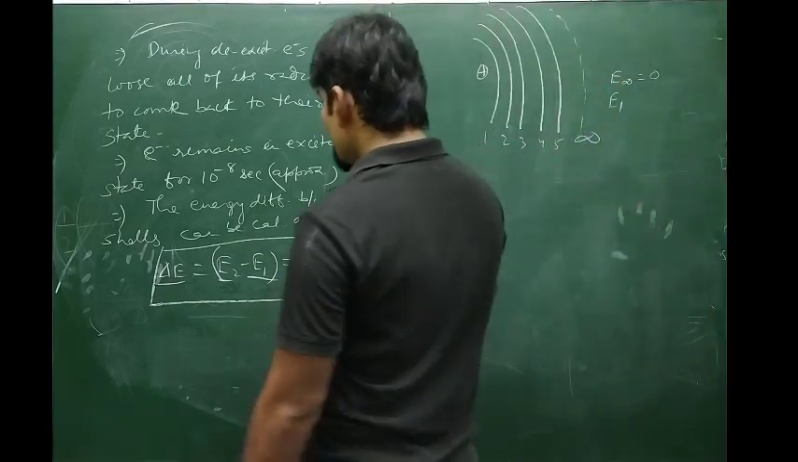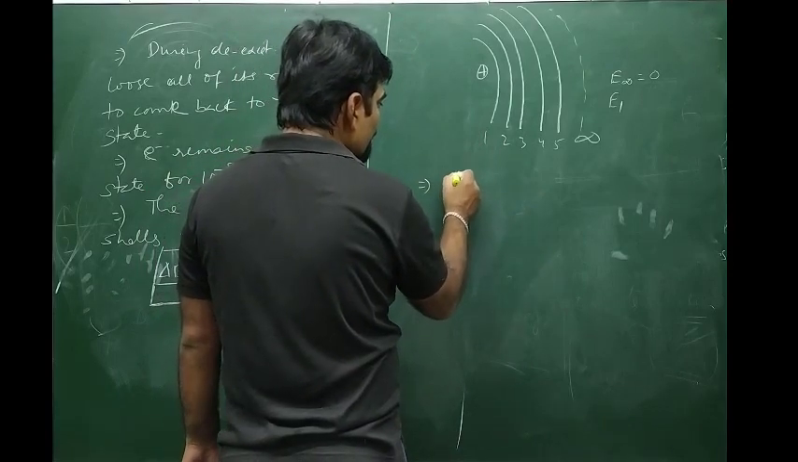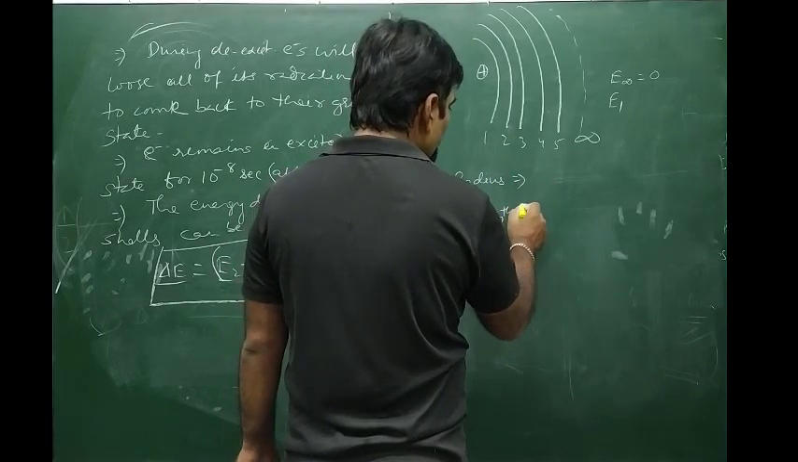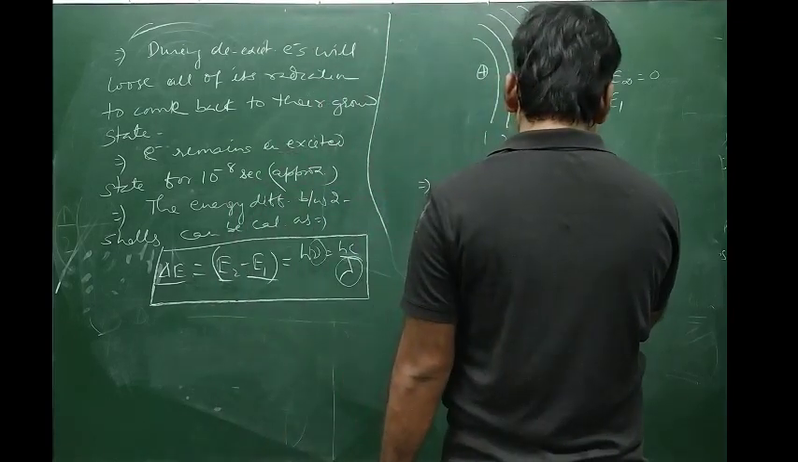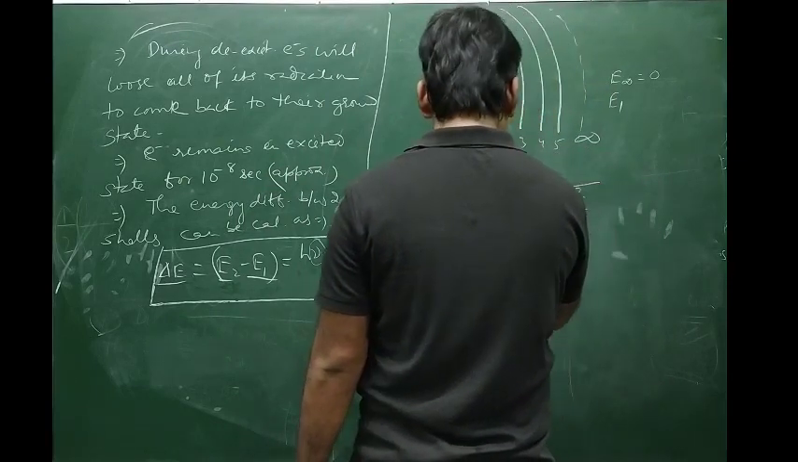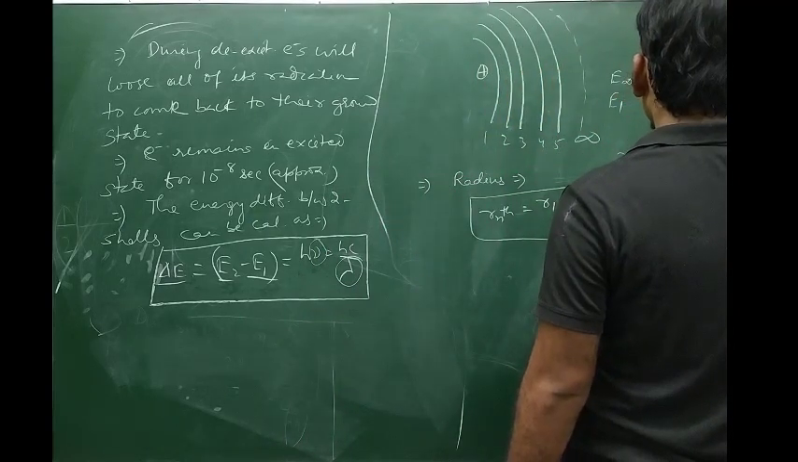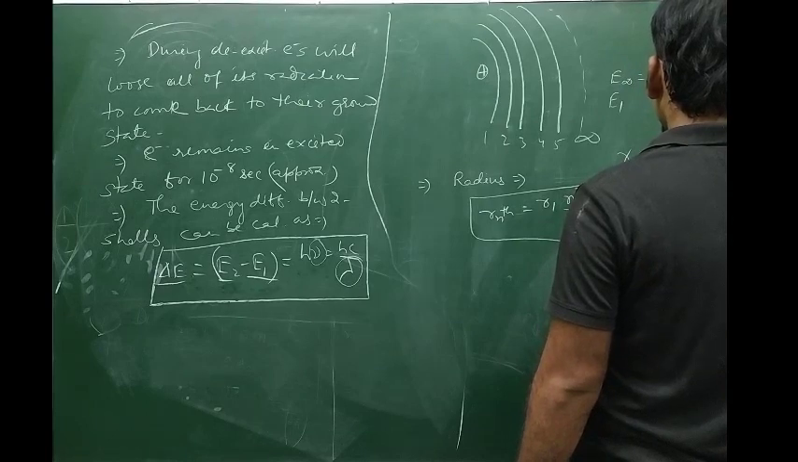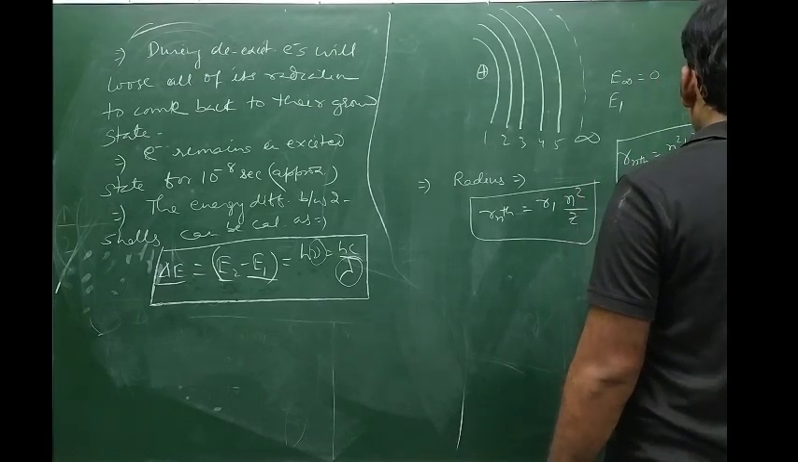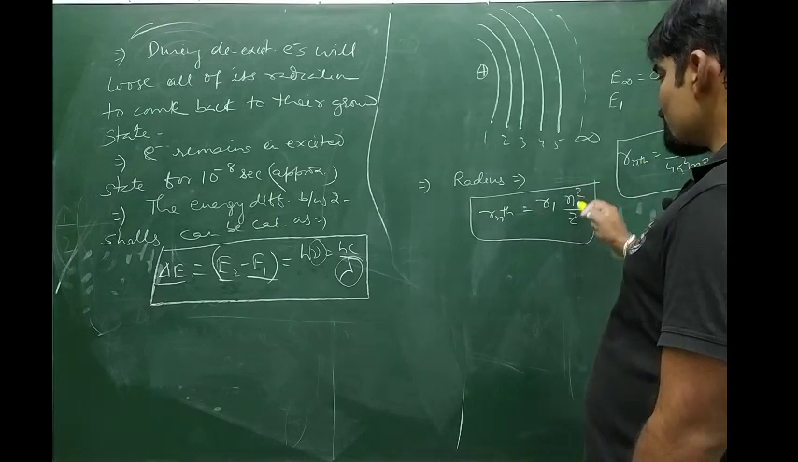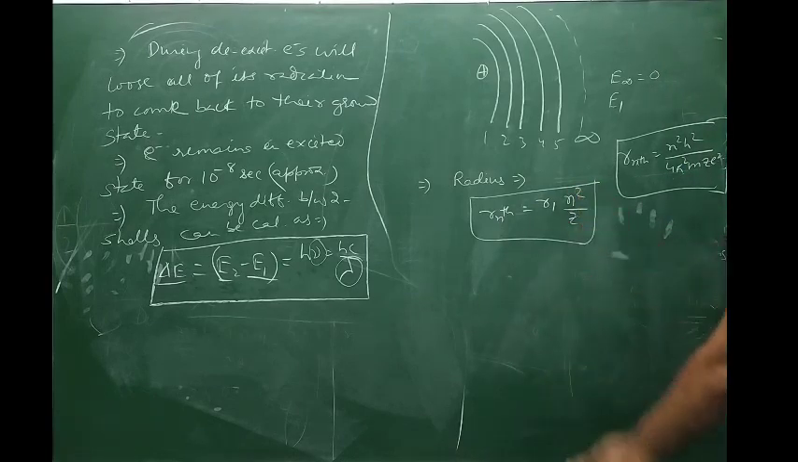and so on. I gave the expression for radius calculation earlier. If you want to calculate r nth, this is equal to r1 into n square by z. The equation I gave for radius is r nth equals n square h square by 4 pi square m z e square. I have already derived this relation in your class. So radius varies as n square by z, so r nth equals r1 into n square by z.